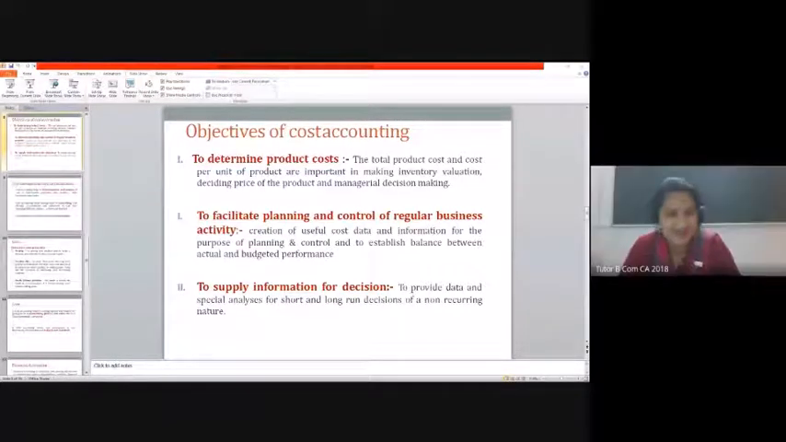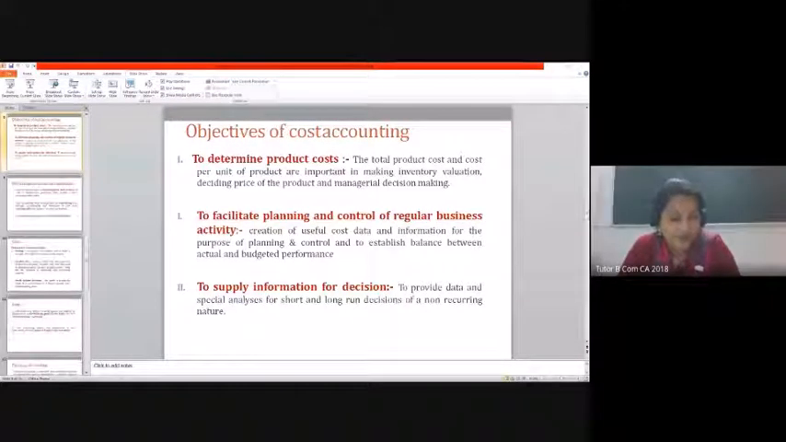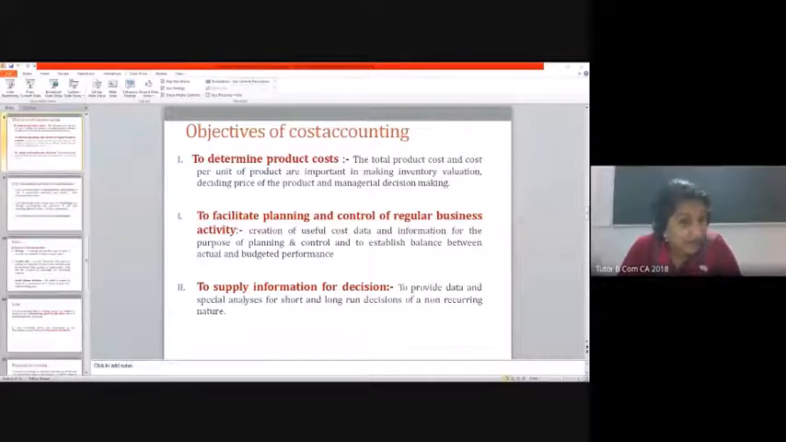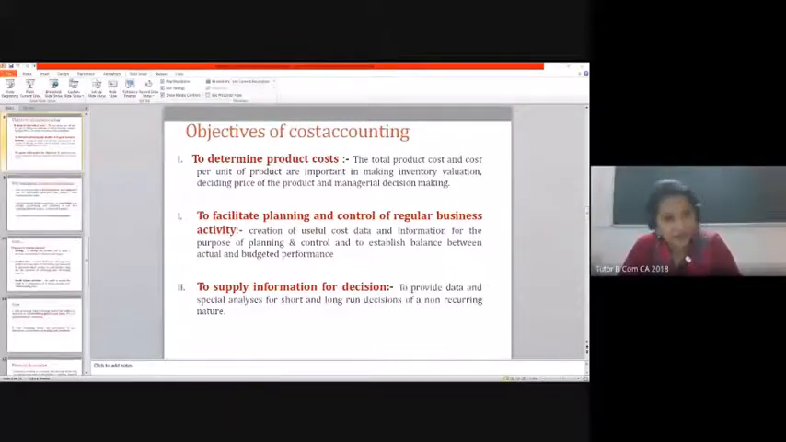You are? Muhammad. Okay, try Muhammad. Both companies need to determine their product cost. Okay, right. But do you find any difference in that determination of product cost? Just imagine that you're running a construction sector or textile sector. What would be the difference?